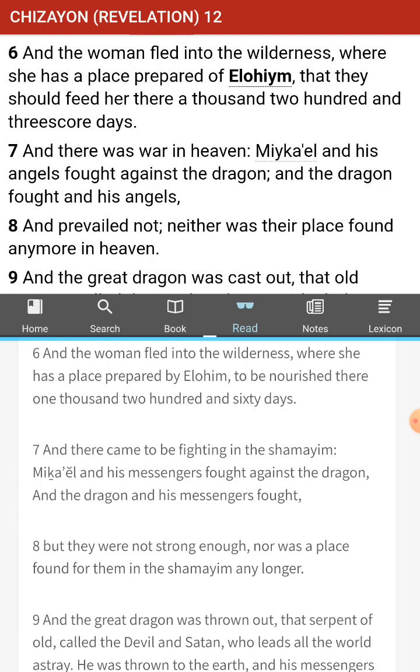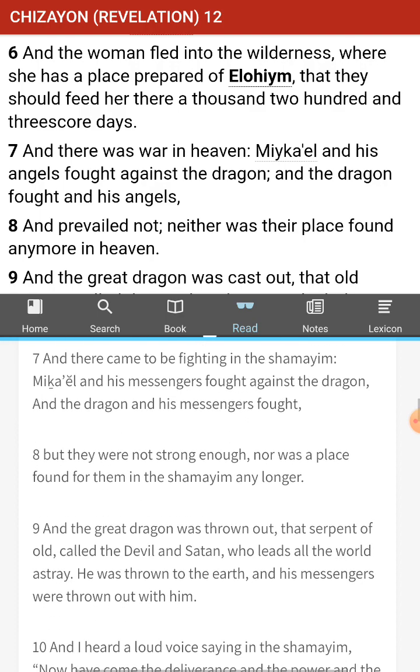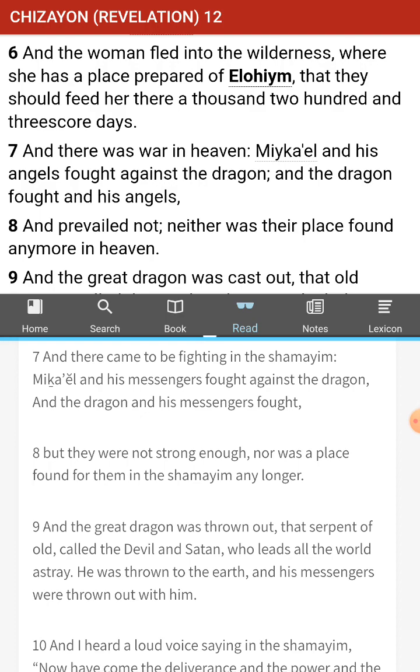So when we're trying to figure out if this is in the past or in the future, we know Messiah already came, so that has to be in the past. But then we don't know anything about the woman fleeing into the wilderness. We don't have any account of Miriam ever fleeing into the wilderness, so perhaps that is something in the future. We don't know exactly what this is. And again, like Brother Glenn says, there's a lot of metaphors here, so we'll just set this aside. Anyway, this is the exact same time that the prophets, those two guys who are breathing fire, are talking to people. Okay, and there came to be fighting in the Shamayim.